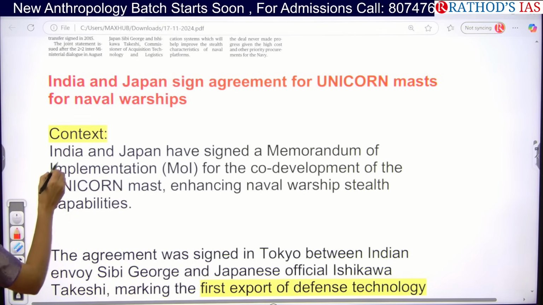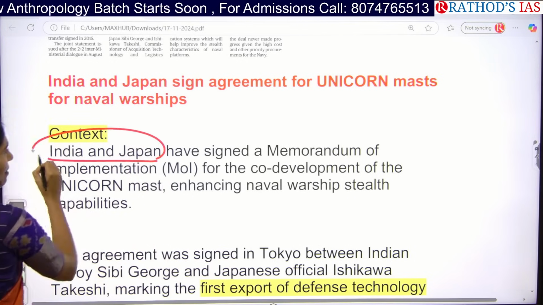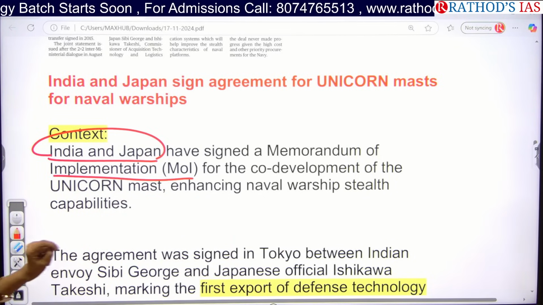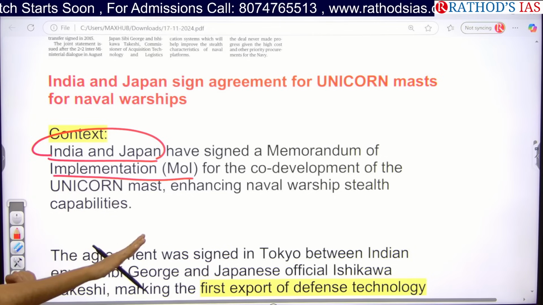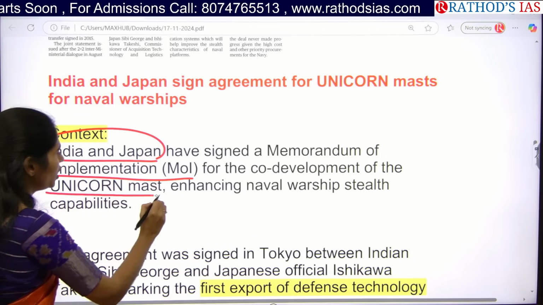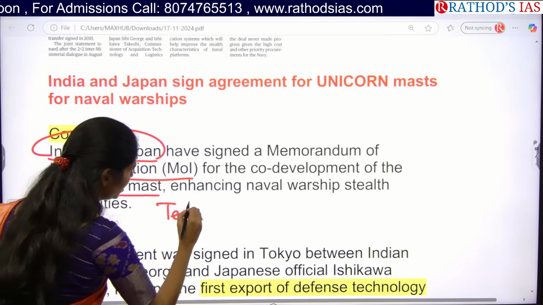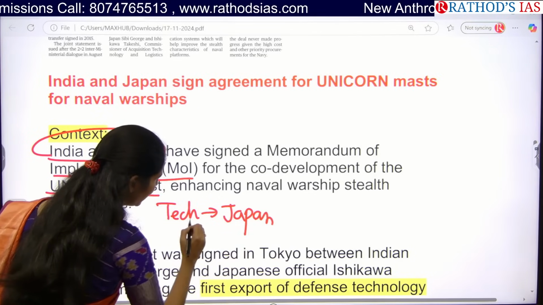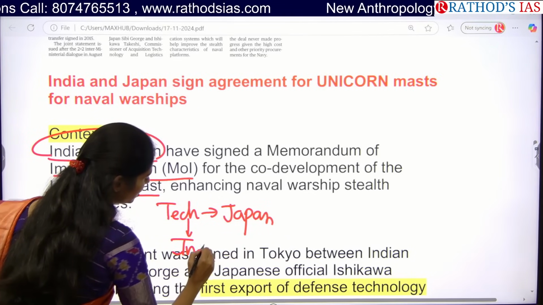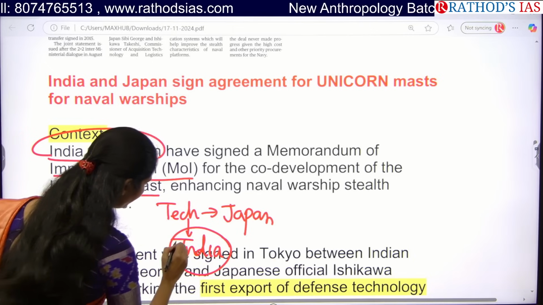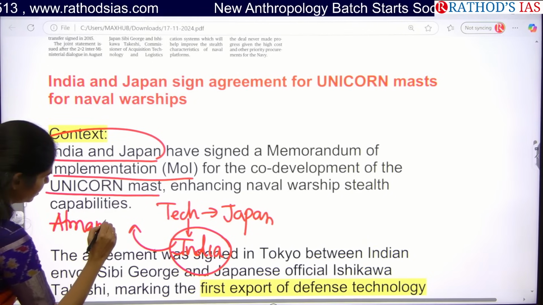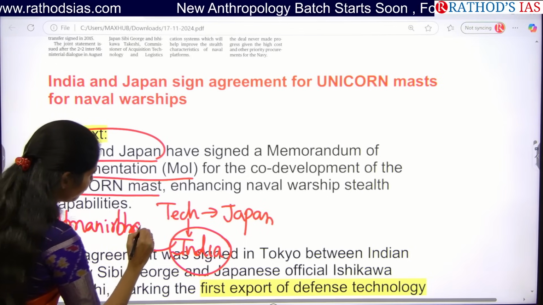So this article is saying that India and Japan have signed a memorandum of implementation for co-development. So we are developing together. India and Japan are developing Unicorn Mast. We are getting technology from Japan, and by using that technology, the development will happen in India. Because of this, we can also achieve Atmanirbhar Bharat in India.